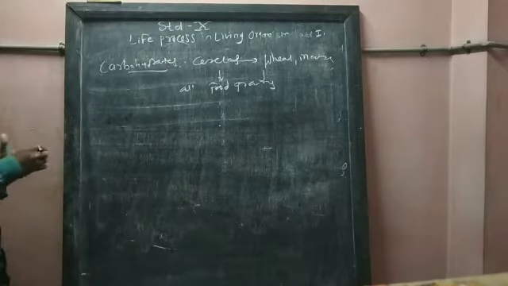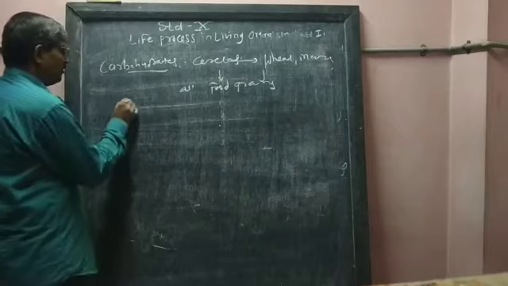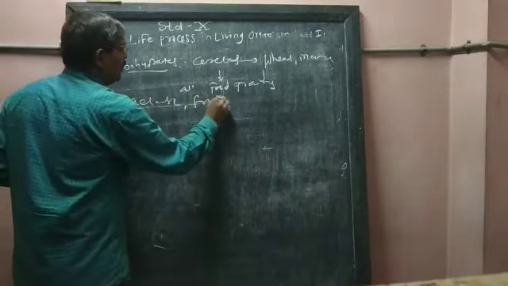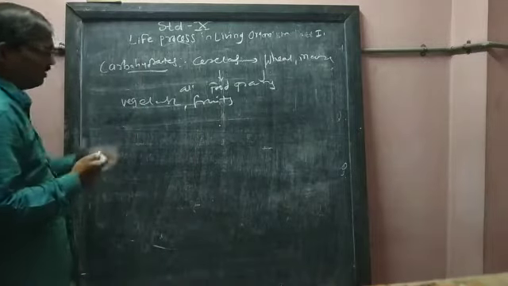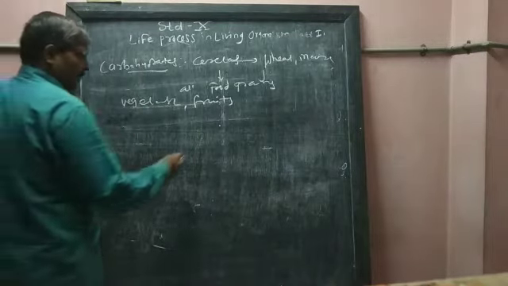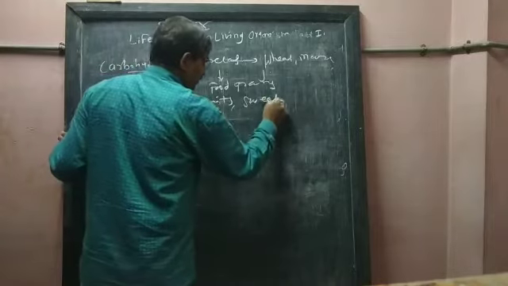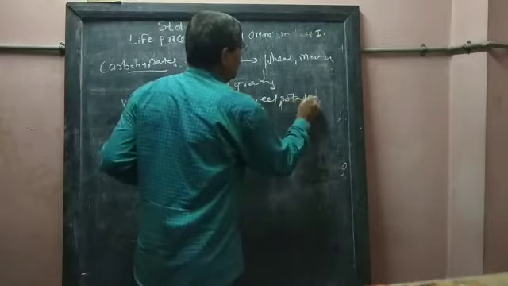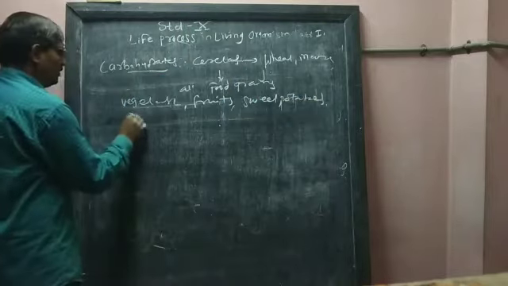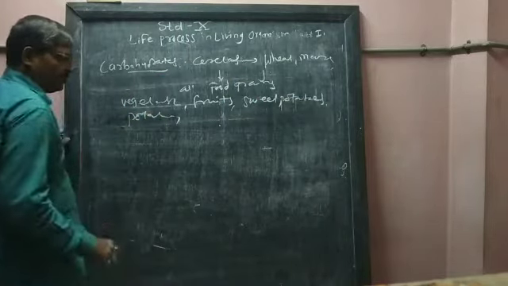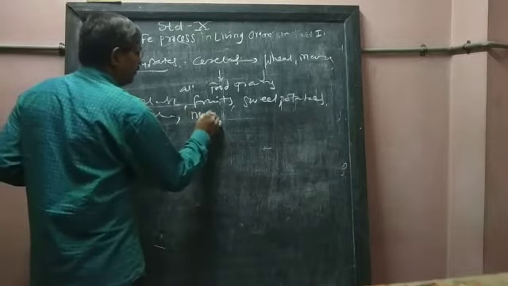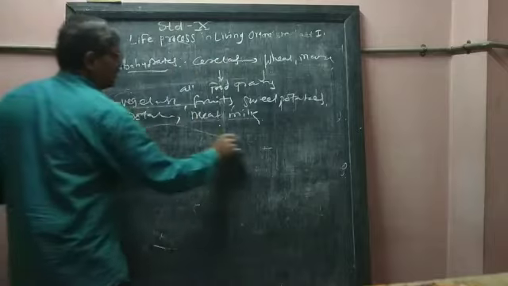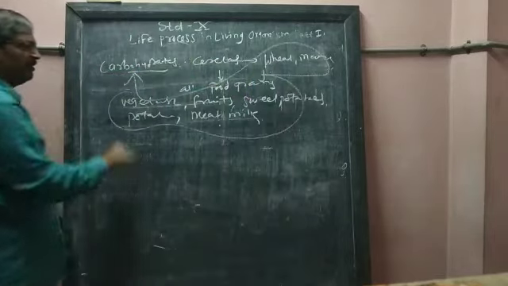Besides that, all vegetables and all fruits contain carbohydrates. Meat, sweet things, sweet potatoes, potatoes, milk, all these give us carbohydrates.